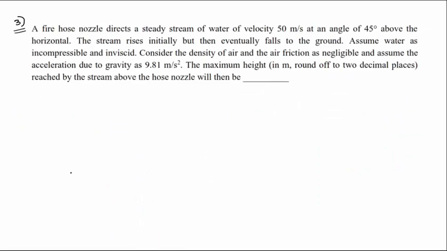A fire hose nozzle directs a steady stream of water with a velocity of 50 meter per second at an angle of 45 degrees above the horizontal. The stream rises initially but then eventually falls onto the ground. Assume water as incompressible and inviscid. Consider the density of air and the air friction as negligible and assume the acceleration due to gravity as 9.81 meter per second squared. The maximum height in meter, rounded off to 2 decimals, reached by the stream above the hose nozzle will be dash.